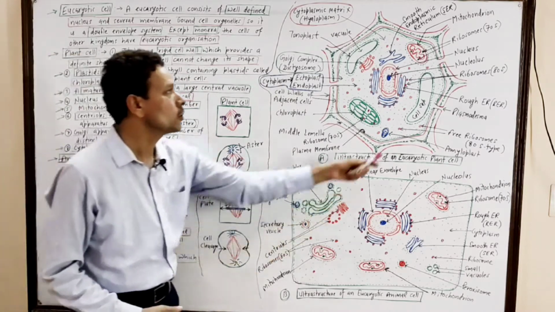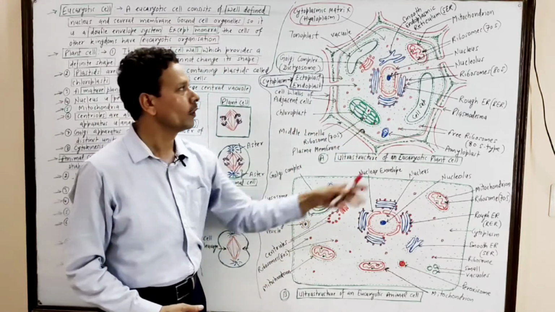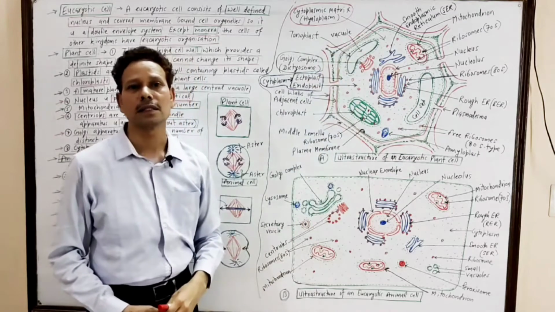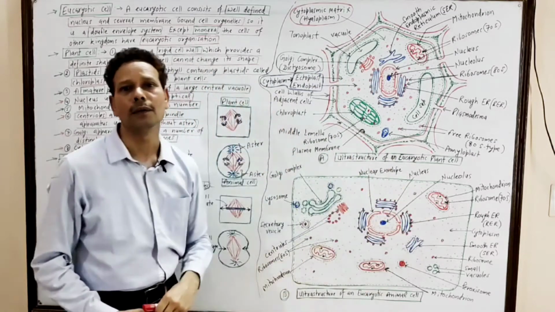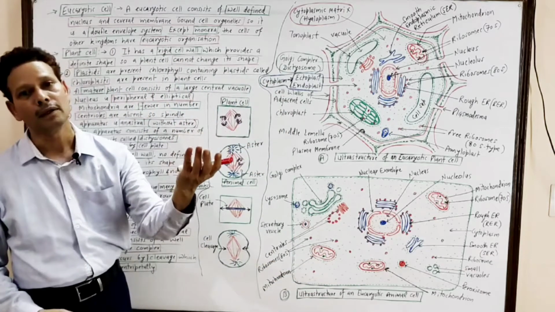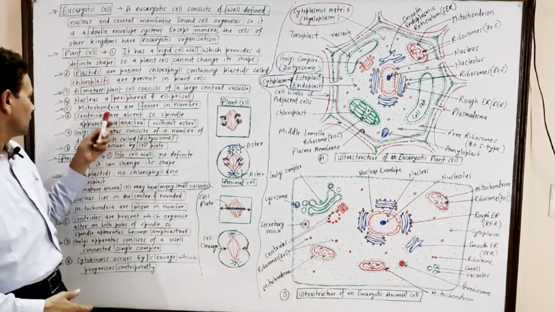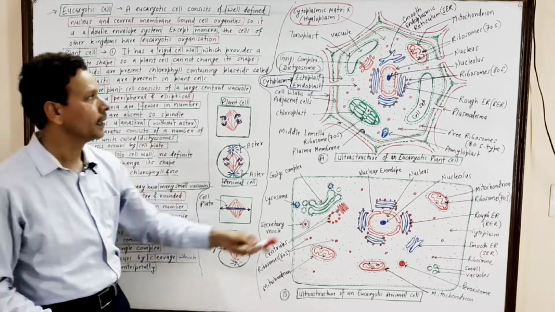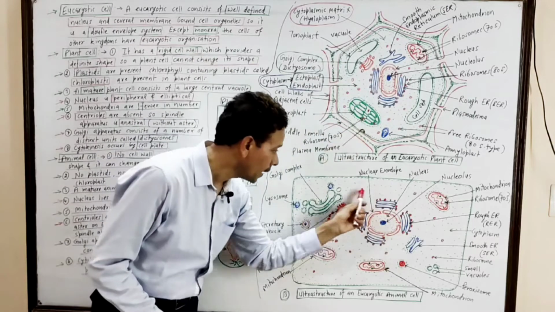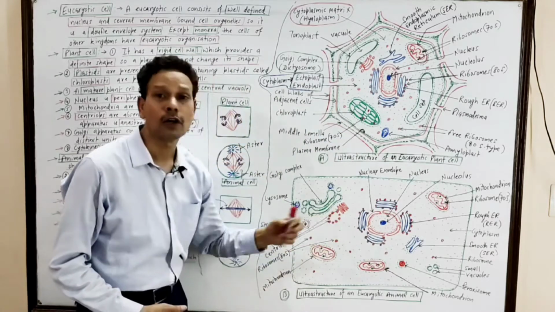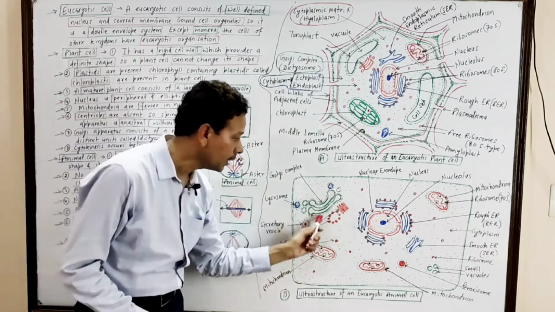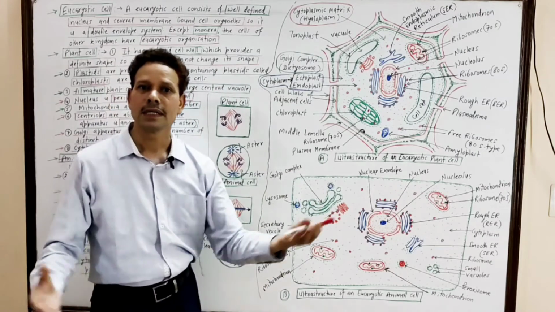Mitochondria. In case of plant cells, only a few mitochondria are present. These are less active cells. But the animal cells are more active, and the number of mitochondria is more. Centrioles. In case of plant cells, no centrioles, but in animal cell, a pair of centrioles which lie perpendicular to each other, and these centrioles are involved in cell division.